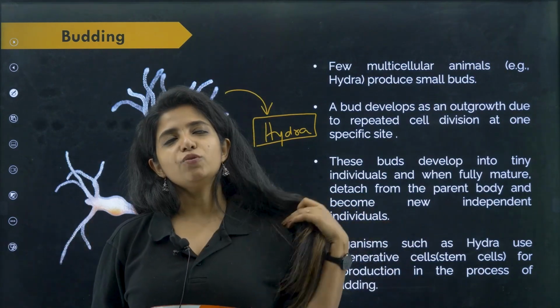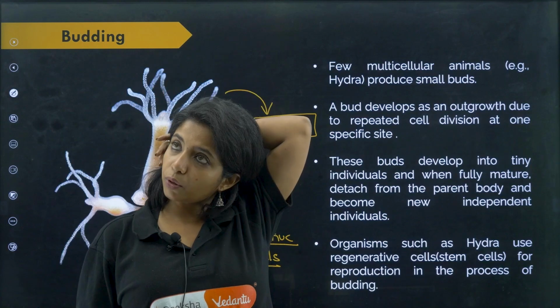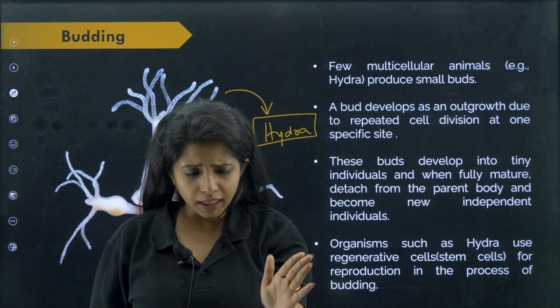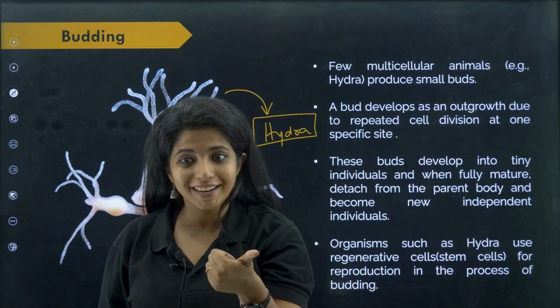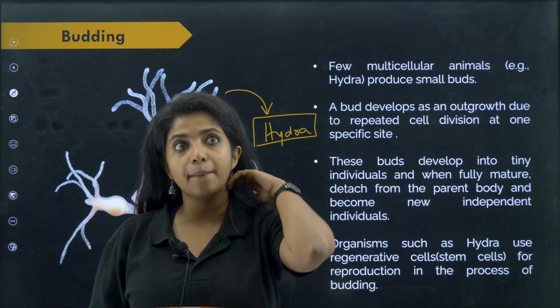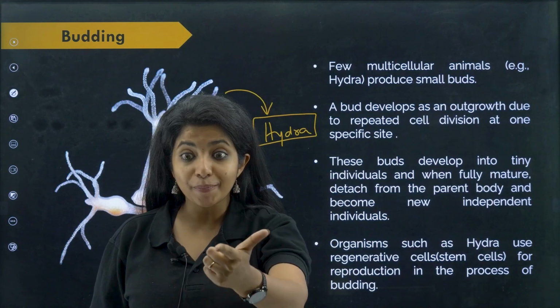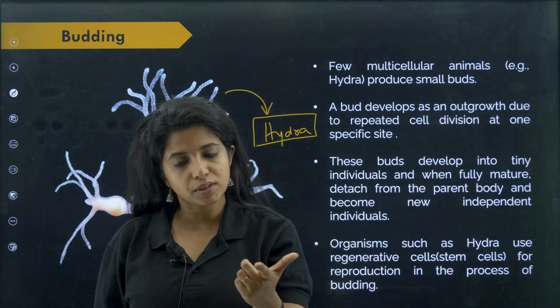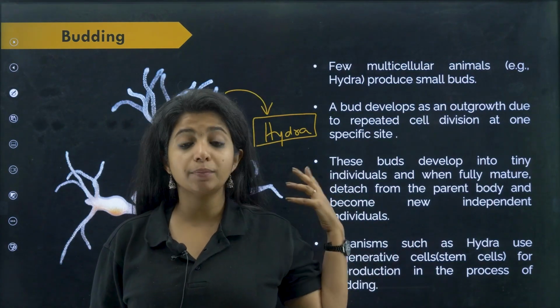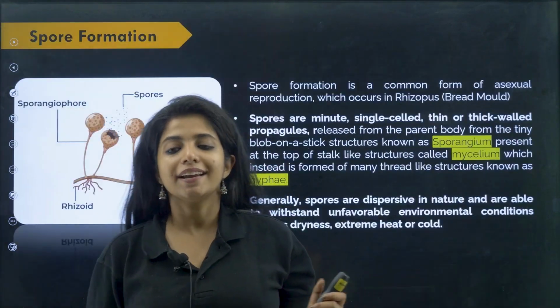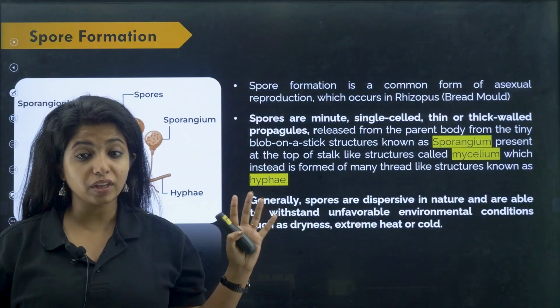Now next thing, after that you had what, children? Fragmentation. In fragmentation you have example of Spirogyra, and apart from that you have example of Planaria, and then Hydra also sometimes. But Hydra usually does something else that is known as budding, and apart from that yeast also does budding. Cool. Now we have the next thing, that is spore formation, very much important.